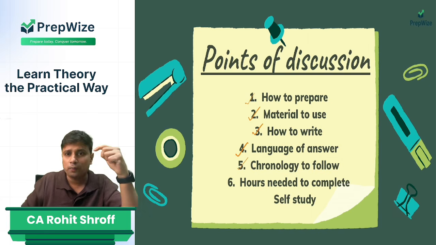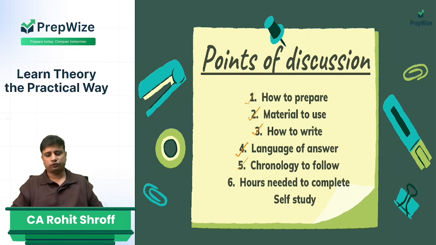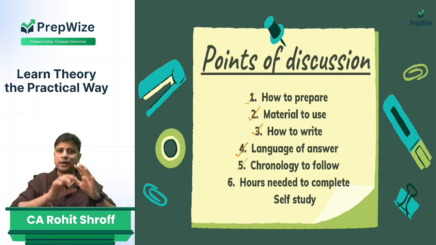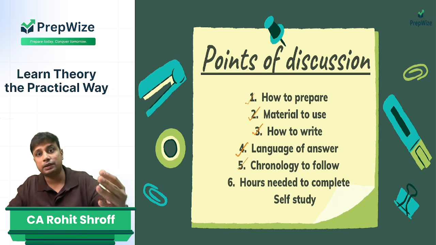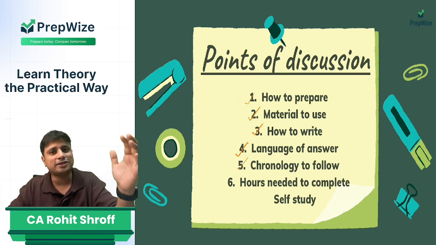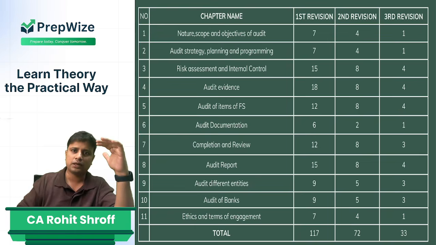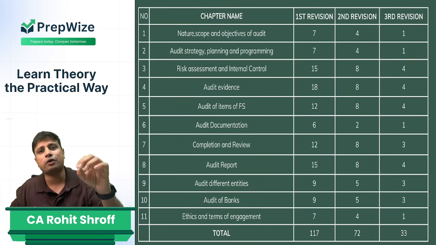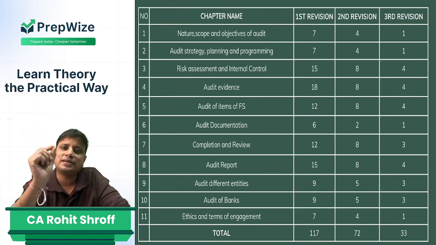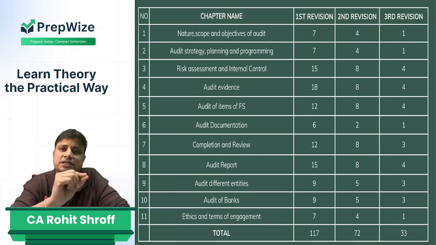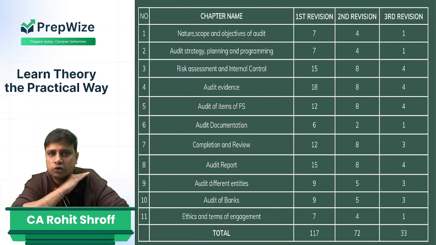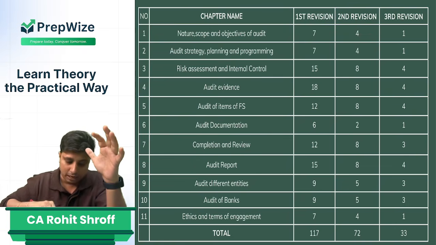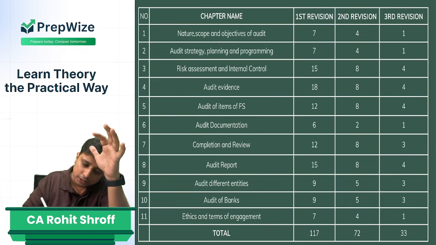Now, how many hours are to be devoted for every topic? See, now this is totally based on your judgment. Completely based on your judgment. It depends on what is your speed, how much have you prepared so far. So, what I am giving you is just something on my judgment, approx number of hours that you may need. There may be some change, 10%, 15%, I mean, upside as well as downside, but I think in the first revision you may need approximately 117 hours.